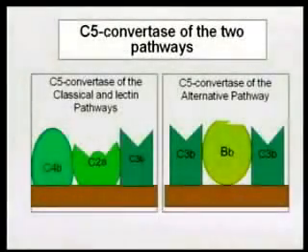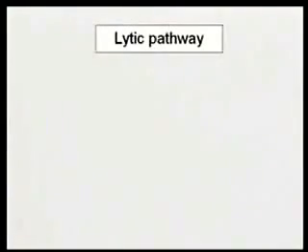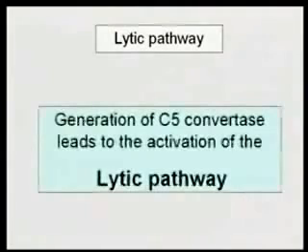All right, so we've now hit the end of the pathways. In the classical pathway and the lectin pathway, the C5 convertase is C4b, C2a, C3b. In the alternative pathway, the C5 convertase is C3b, Bb, C3b. Okay? So now we've generated the convertase. That's the end of these various pathways. Then all of these pathways converge into the lytic pathway. So the generation of the C5 convertase now feeds into the lytic pathway.